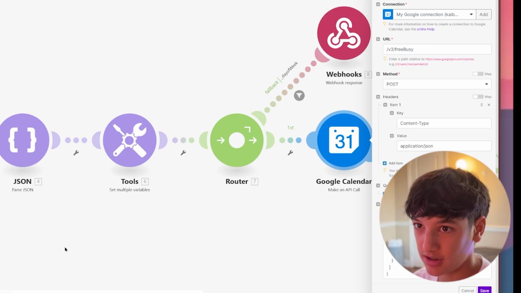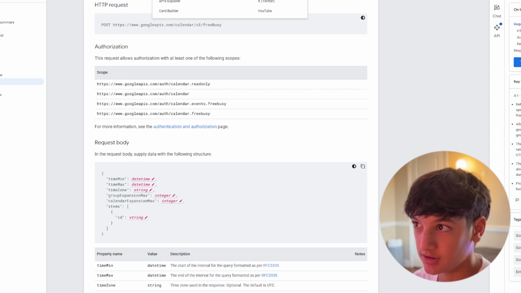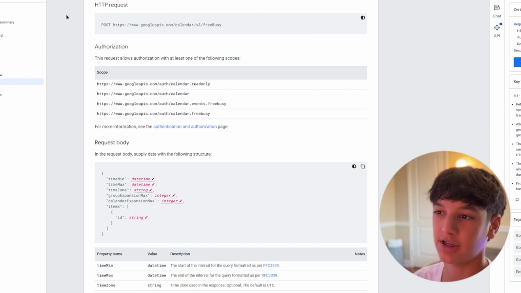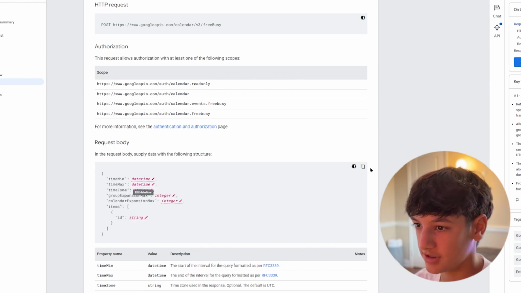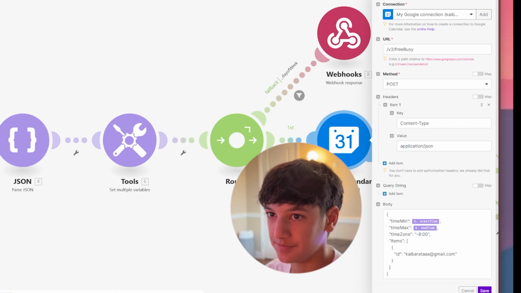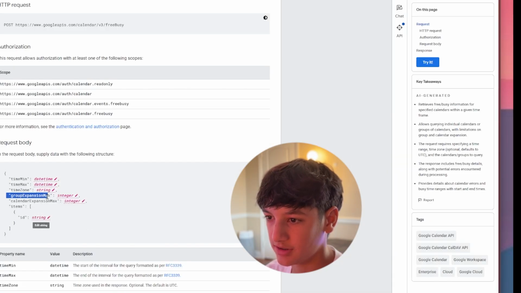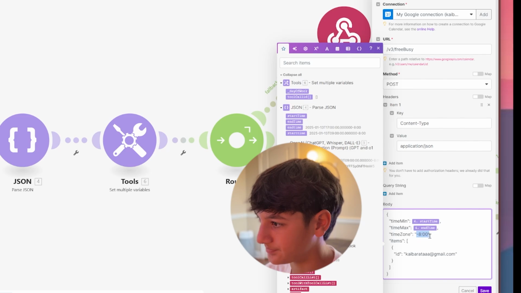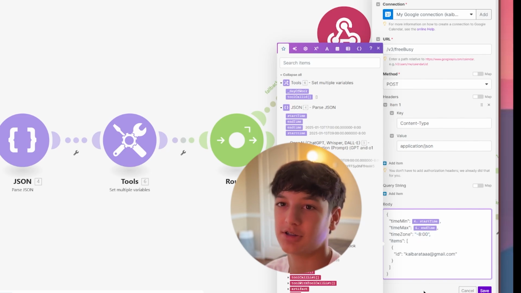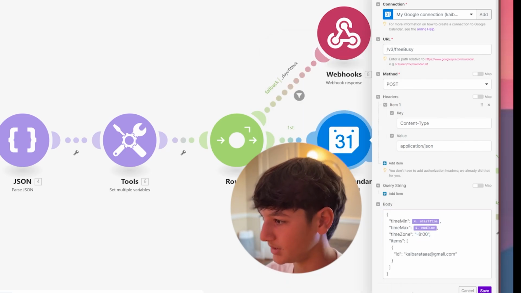Then for the body, you can come over to the Google developer site and copy and paste this in right here. You can get rid of these two, you don't need them, but you need the time min and time max. So here's the time zone. Here's my time zone. You can adjust that to your time zone. And then this is going to be your email.